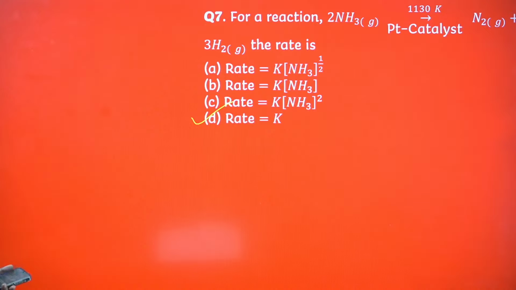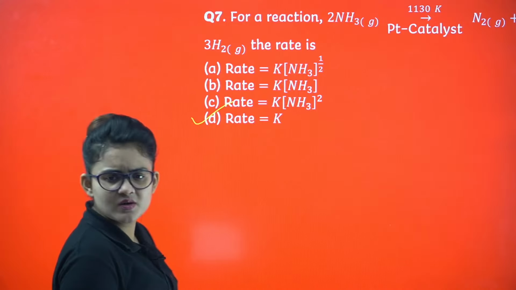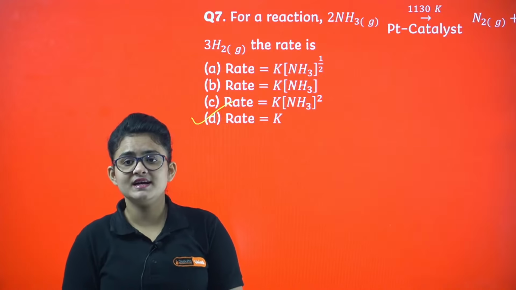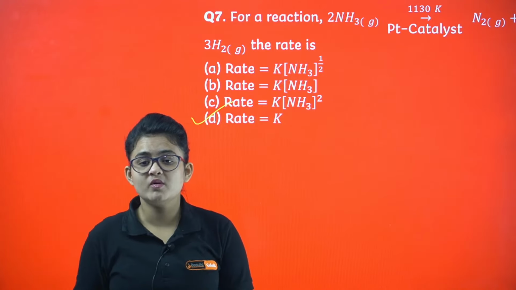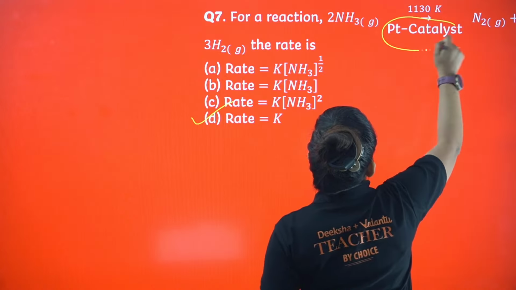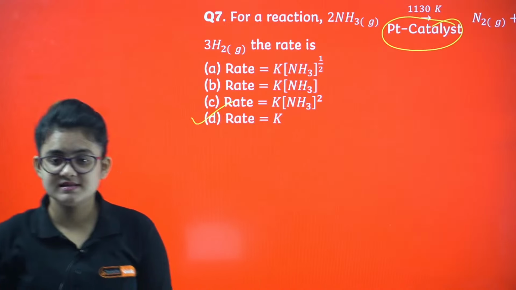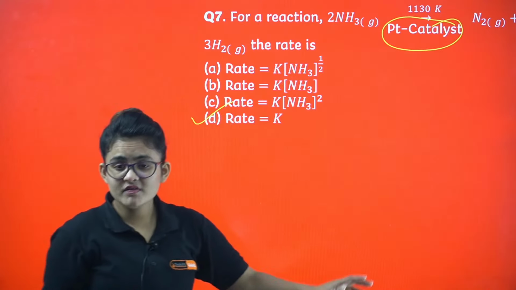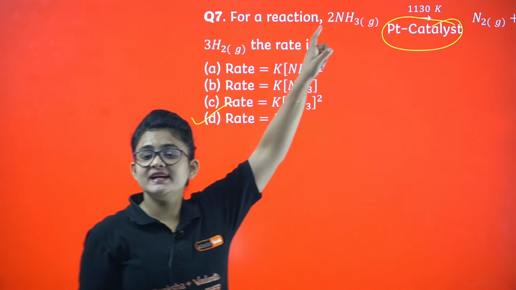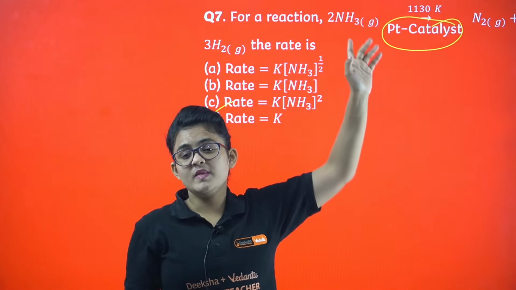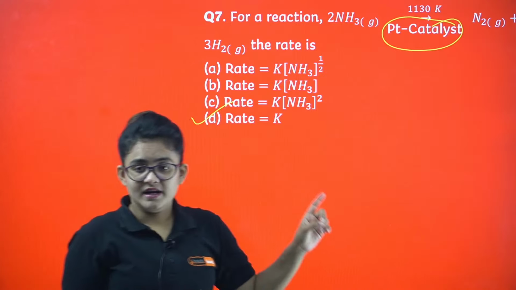No my dear, it is not going to be C. Who said it's an elementary reaction? Is it mentioned here? No, it's not mentioned. Then how can you say the stoichiometry will go to the power? You can't say that. The clue is given here: platinum catalyst, metal surface. Be careful about it. Whenever decomposition of a gas is going on a metal surface, it is a zero order reaction.